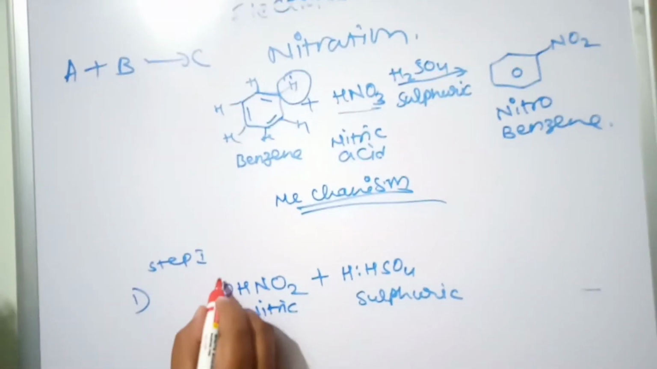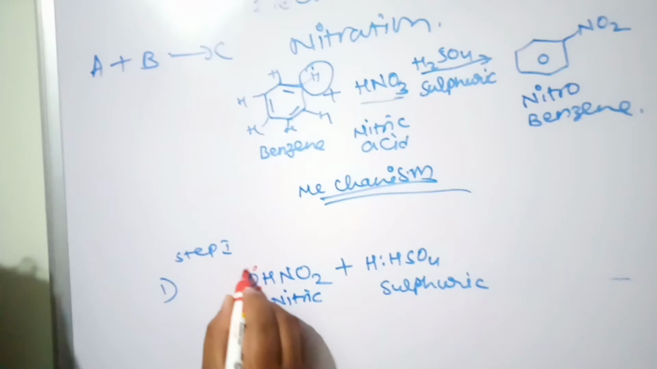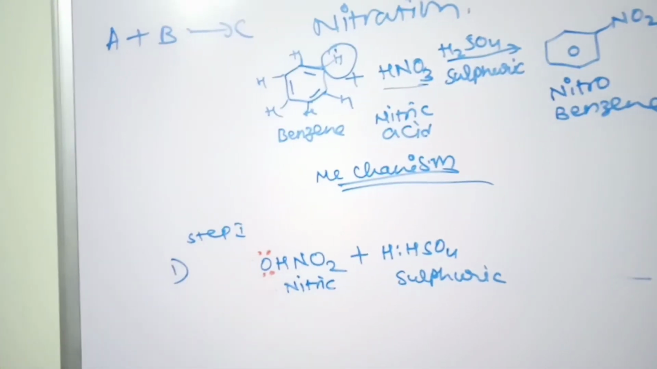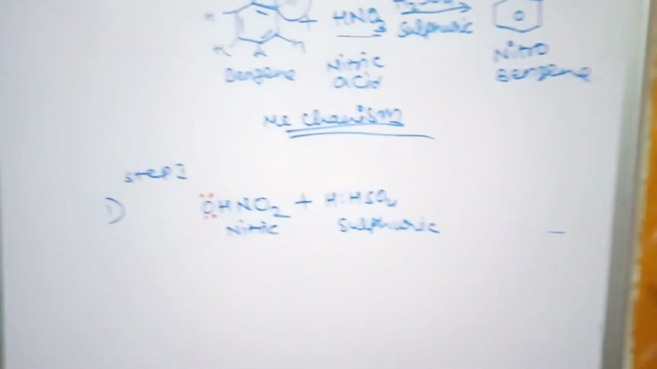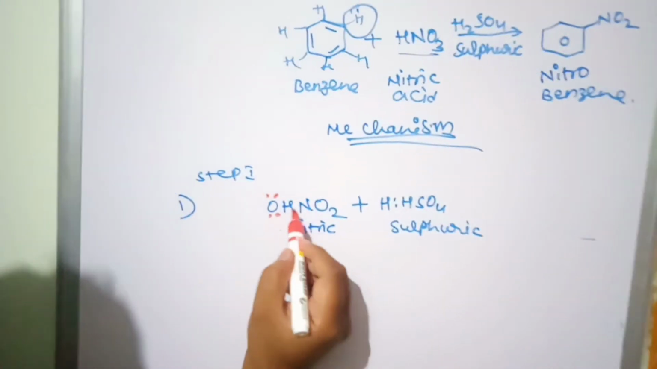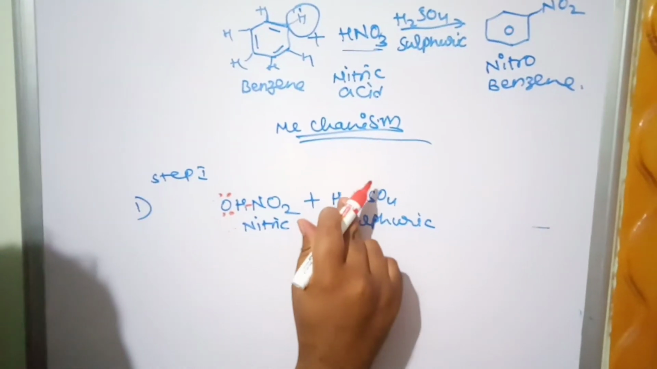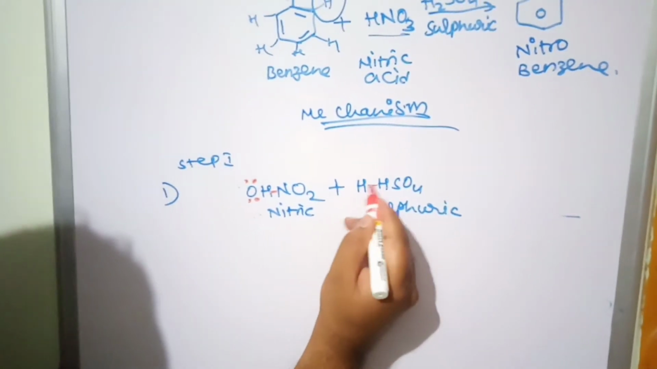So oxygen contains how many lone pairs of electrons? Two lone pairs of electrons. I told you earlier that it contains two lone pairs of electrons. Now what happens? This OH, okay, and here there is a bond, and here you write the bond instead of this. You can write the bond.